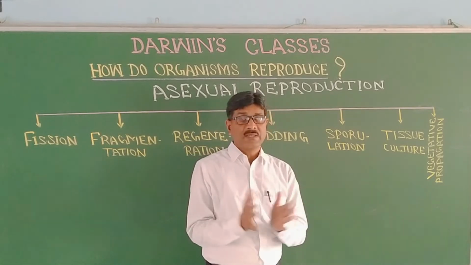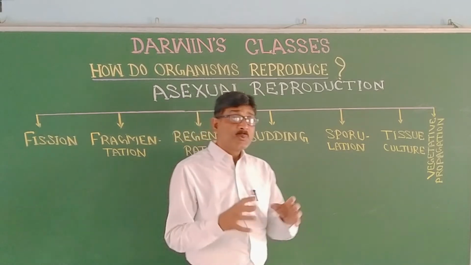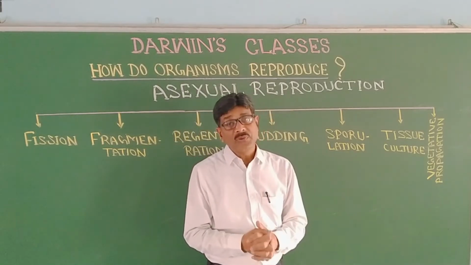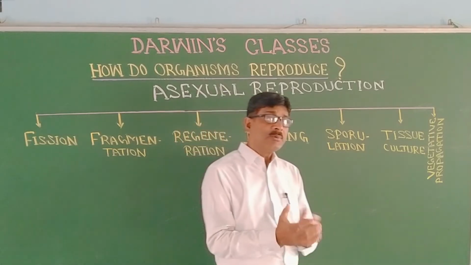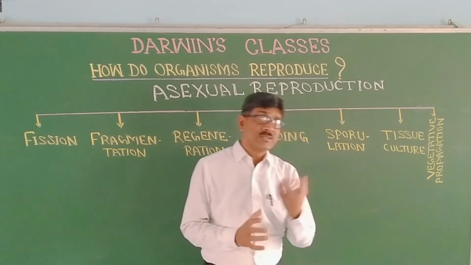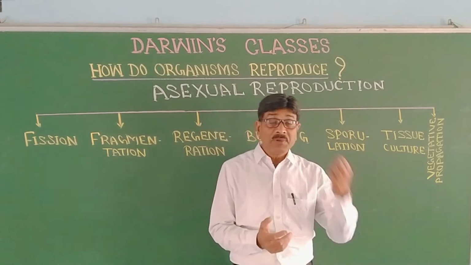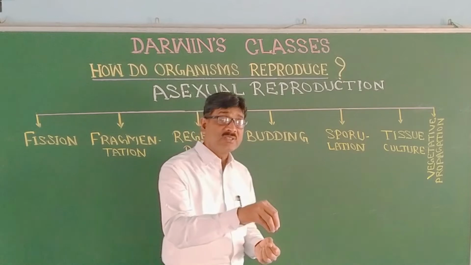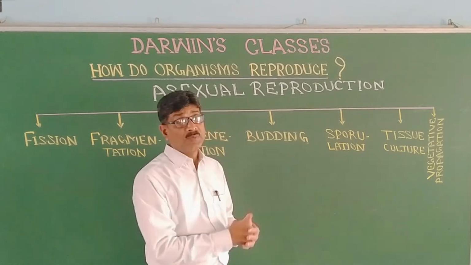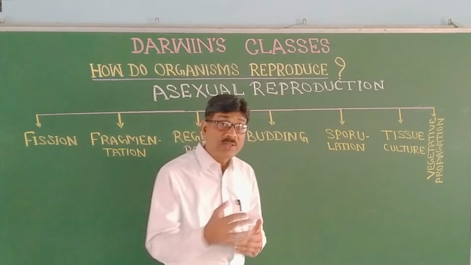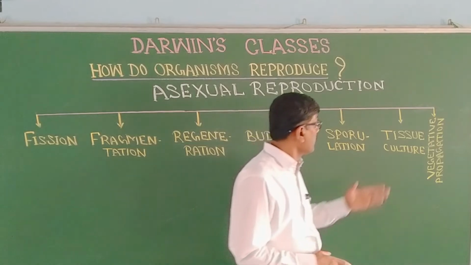After bursting, after rupturing of the sporangium, the spores are released into the atmosphere, into the air, and they are distributed everywhere, and whenever and wherever they get the chance, that means there is moisture, there is availability of organic matter, there is availability of food, that spore germinates, which leads to the formation of a new organism. In case of mucor, in case of rhizopus, there is sporulation, formation of spores.